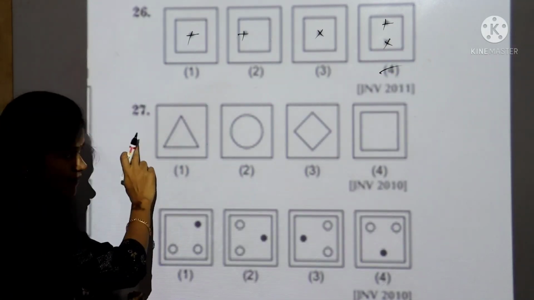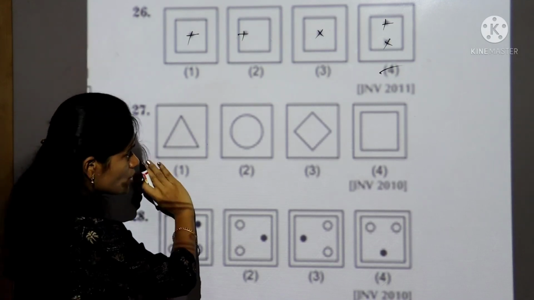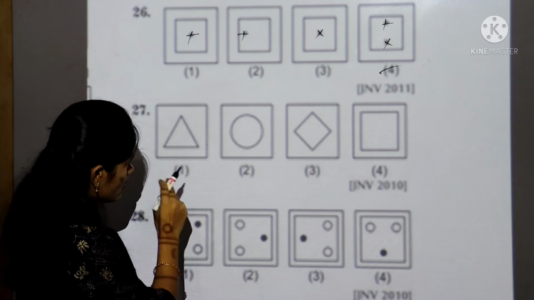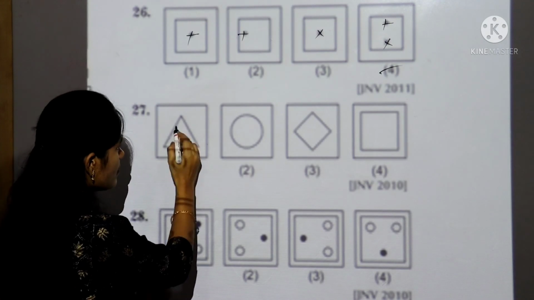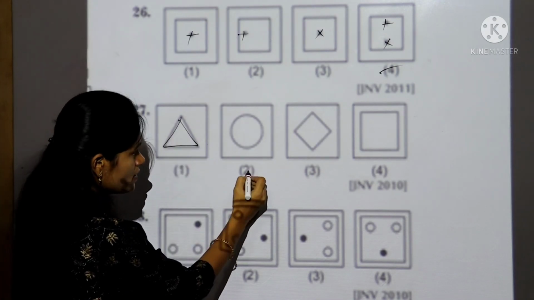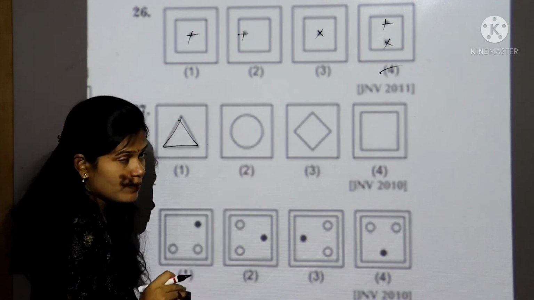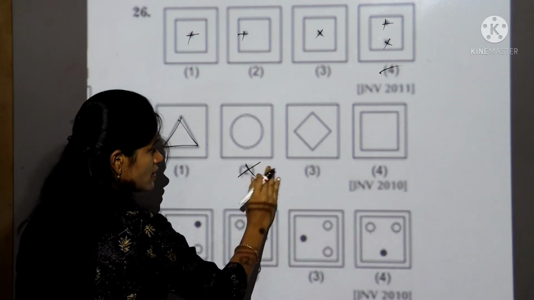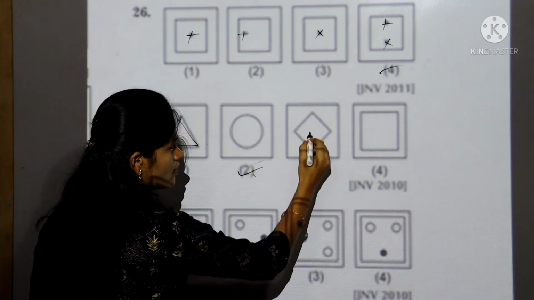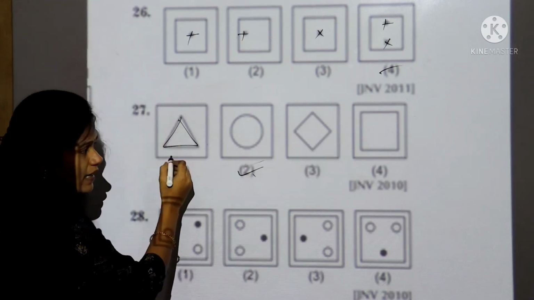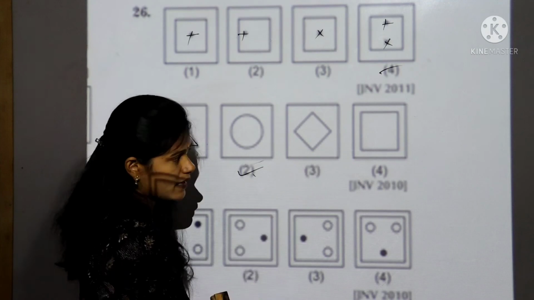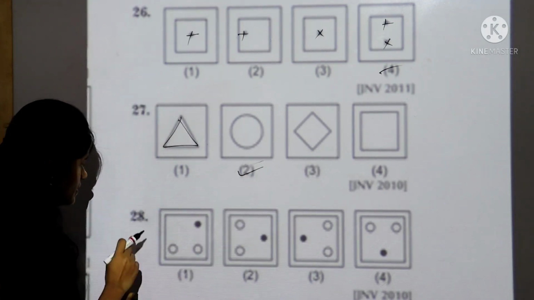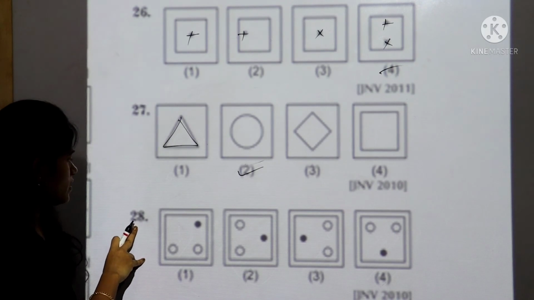Let's take the 27th question. First you observe all the figures carefully, and all the figures are made by lines, but only the second is not made by lines, which is different from the others. So the answer is the second one. See here, the first is made by lines, the second, third also made by lines, the fourth also made by lines. So the answer is 2. Let's take the 28th question.